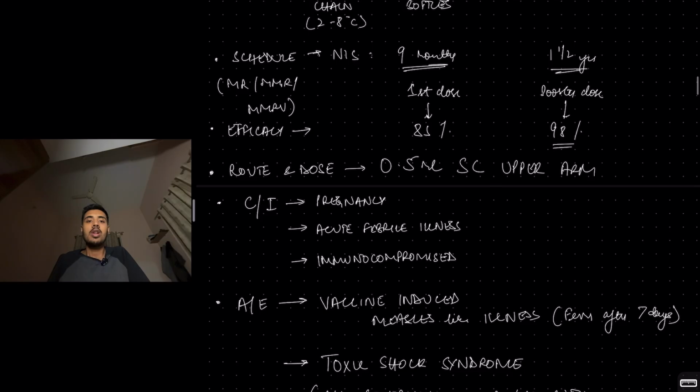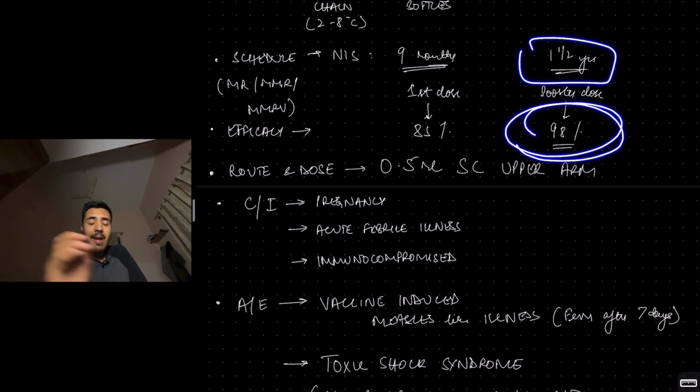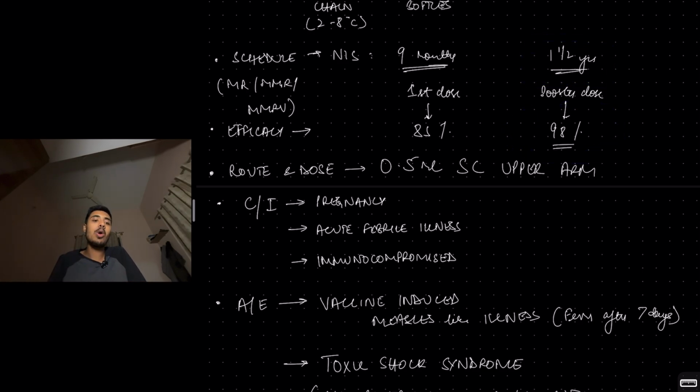So, as I told you, the measles vaccine is under the NIS schedule, the National Immunization Schedule. You will give 2 doses. The first dose is given at 9 months, which has an efficacy of 85%, but the second dose given at 1.5 years, the booster dose, gives you 98% protection. That tells you how important the second dose is. So 9 months and then 1.5 years, 2 doses.